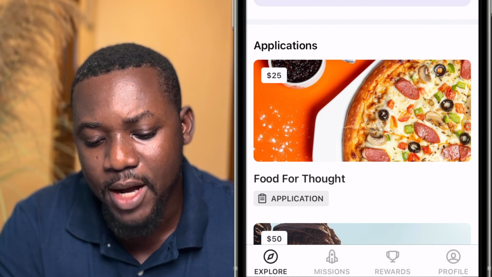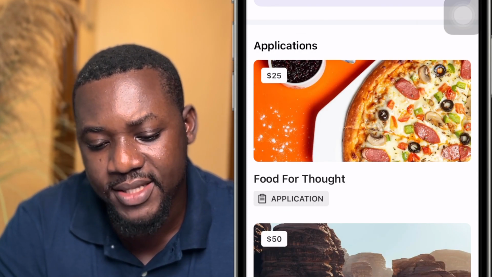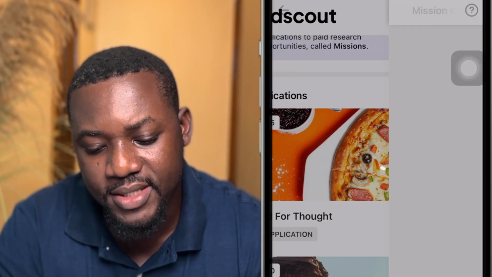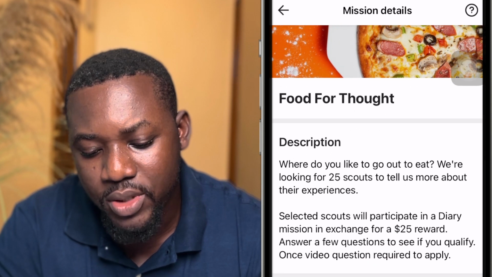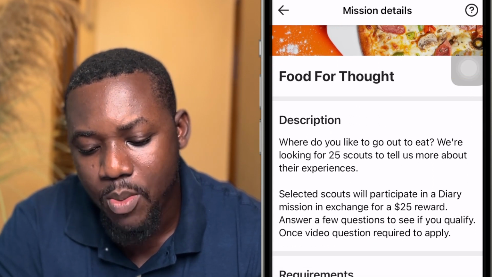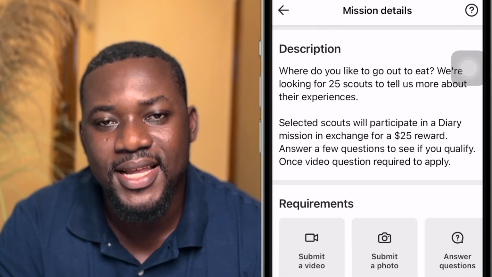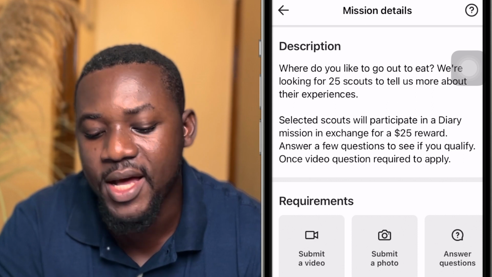Now, when you come back to the explore page, you see applications, right? This first one here says $25. So let's click on that. When you click on it, this is the mission. It says, where do you like to go out to eat? We are looking for 25 scouts to tell us more about their experiences. Selected scouts will participate in a diary mission in exchange for a $25 reward.